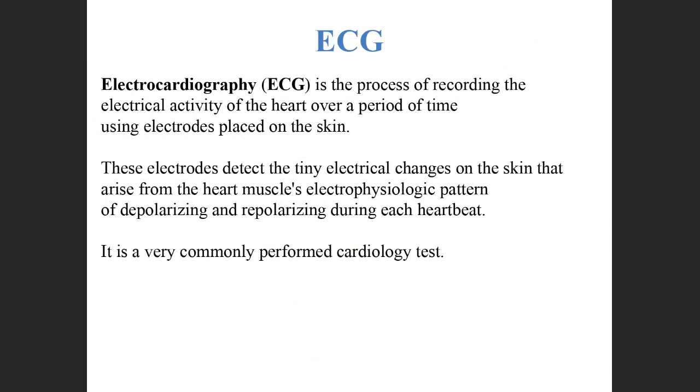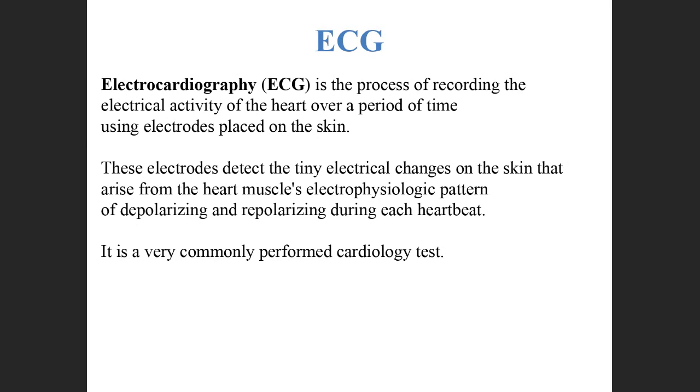Now, how can we determine if there is any problem in the heart? Whether the contractions are proper, where is the actual problem lying? If there is consistent tachycardia or consistent bradycardia, then how do we determine where the actual problem lies in the heart?